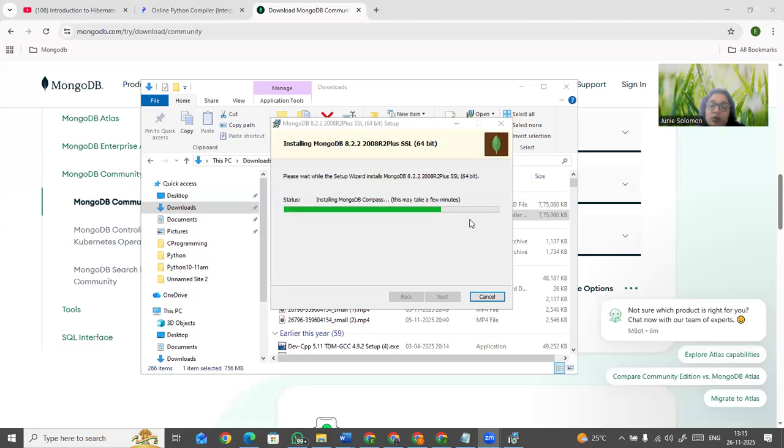So make sure that when you install, if you are asked to sign in, you can sign in with your Google account, and then you can verify the email, and then you can come back and install this. Otherwise, they don't allow you to install it. You have to keep that in mind. Okay, guys, first you have to sign in with your Google account, then verify the mail, and then you come back. If you are not verifying or not signing in, then it won't allow you, server or client also. MongoDB won't allow you to install.